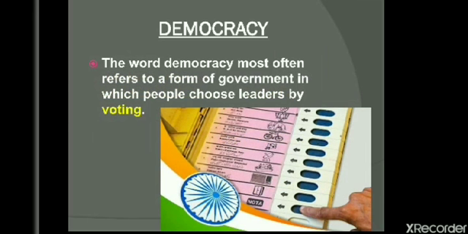Democracy. The word democracy most often refers to a form of government in which people choose leaders by voting. So what is democracy? Where the people of a country choose their leaders or the form of the government they want through voting.